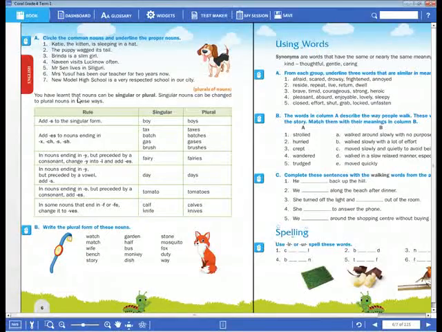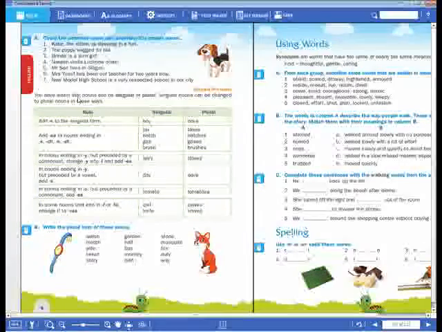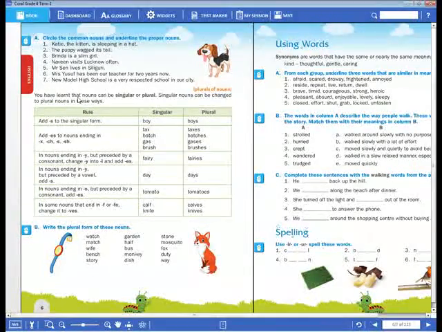Everyone should keep it in mind, or else take a screenshot of this screen, dear children. The first rule: for any noun, when you want to change it from singular to plural, we just add s. The second rule: if any noun ends with x, ch, sh or s, then we have to add es to that noun.